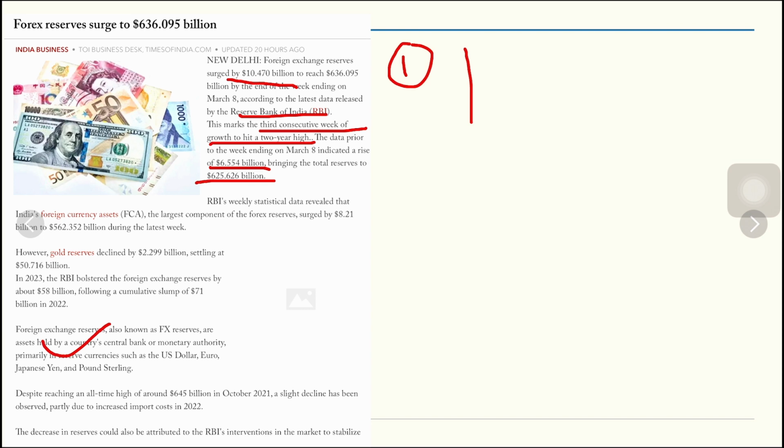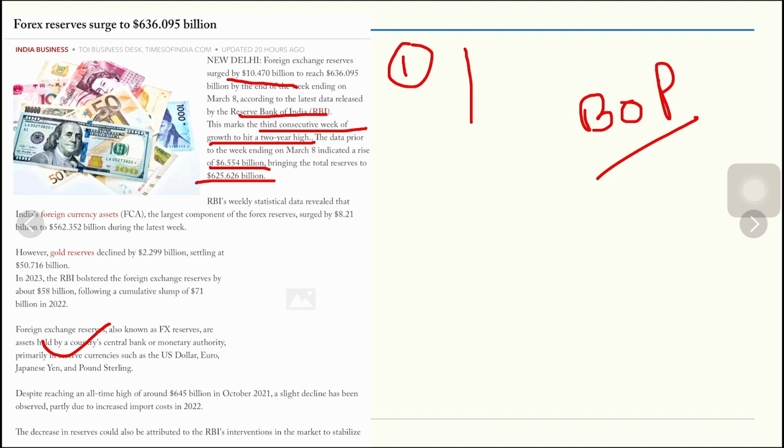Number two, forex exchange reserves, when the precious dollar is coming. We are dependent on, number one, oil. We have to import oil from larger countries because we do not produce close to 85% of our requirement for fossil fuels, and for that we have to spend the forex reserves in the form of dollars, because the dollar is the currency for international transactions. So that can also be helpful. And India's imports have always been higher than India's exports, and to bridge this trade deficit, we have to take care of the forex exchange reserves or the capital investment that comes into our country. Otherwise it can create a balance of payment crisis.